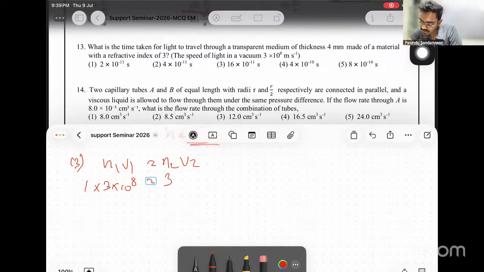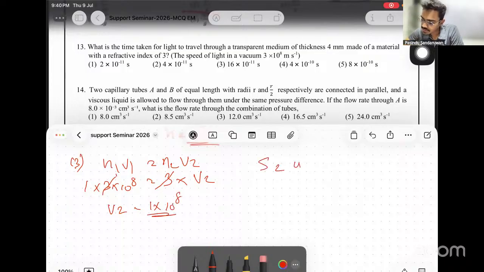n2 is given as 3, right? Then 3 cancels. v2 comes as 1 times 10 to the power 8. Distance equals speed times time, so s equals v t. The thickness is 4 millimeters, 4 times 10 to the power minus 3. Now v is 10 to the power 8 t.